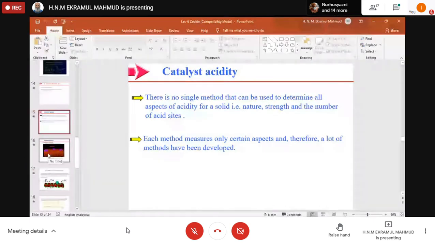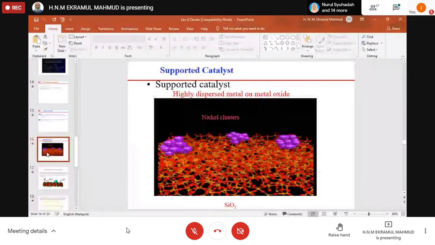We will often find supported catalysts, such as TiO2 supported on silica, or platinum dispersed on silica or zeolite. So highly dispersed metal on metal oxides, for example nickel clusters on silica.